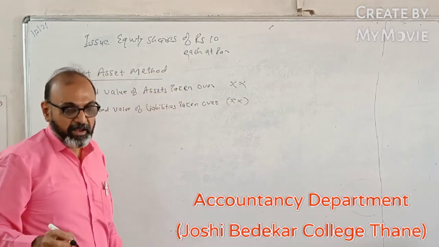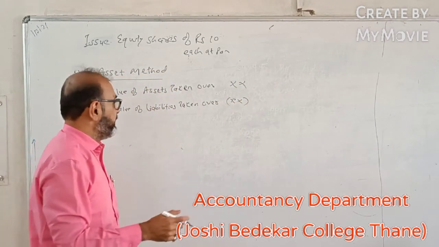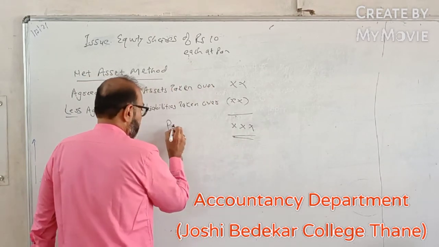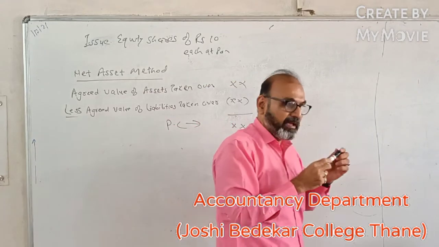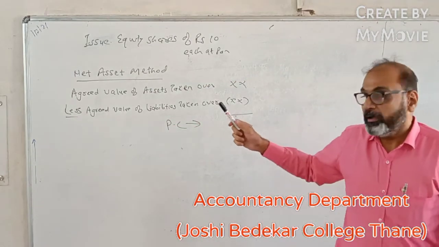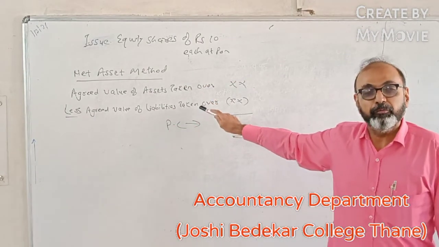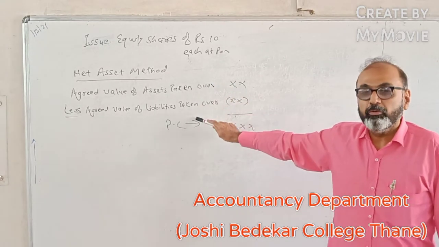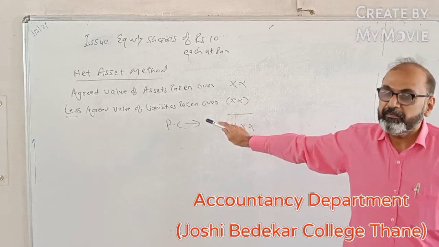Normally, whenever you subtract any item, it is better to put it in bracket so that you can realize that this item has to be deducted. Because at the time of examination, we are in pressure. So instead of subtracting the liabilities item, if you add, the entire answer will go wrong. It is agreed value of assets taken over minus agreed value of liabilities taken over.